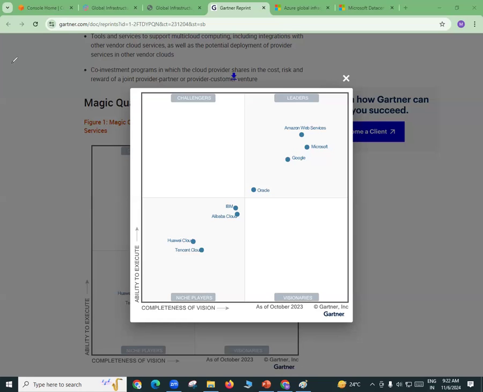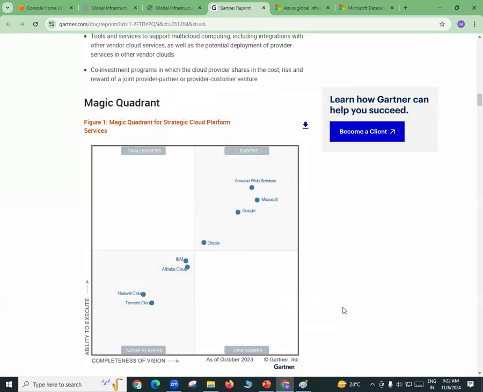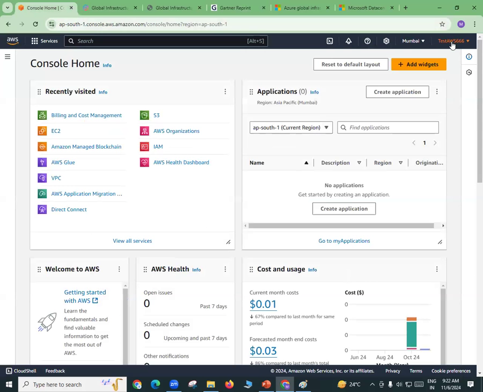Fine. So this is your Microsoft global infrastructure. Like this, when you have time, just go to Google and say Google global infrastructure, Oracle global infrastructure. You can just go and explore more things about different cloud providers. But as of now, we are into AWS. So let us go back to our AWS console and try to see more things here.